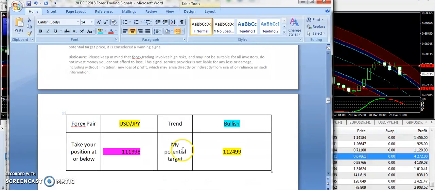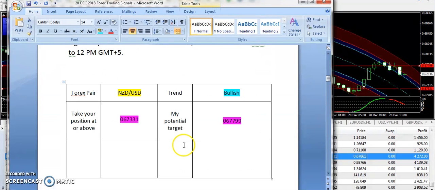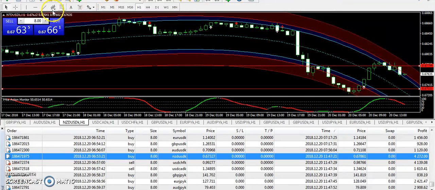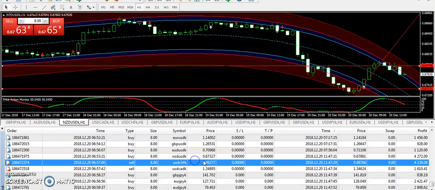And with the grace of God we have collected a very good profit with no problems. Okay, now let's talk about New Zealand USD, which is the second signal of my signals report. A bullish trend was supplied from 0.6731 and 0.67799 was the target price. And guys, right from the entry you can see again the price was reversed as I was expecting on AUD USD, and you can clearly see that the market has gone up and we have made a very good number of pips on New Zealand USD.